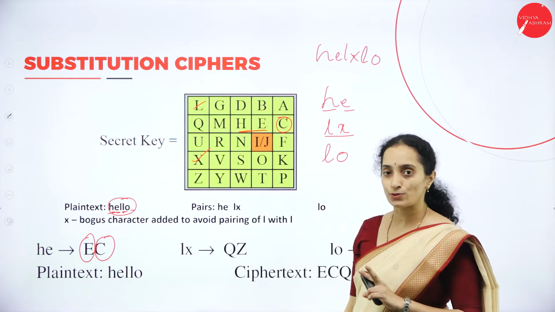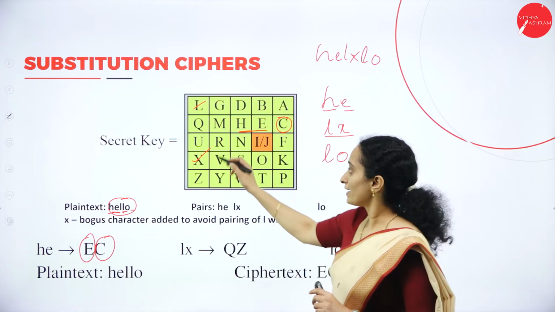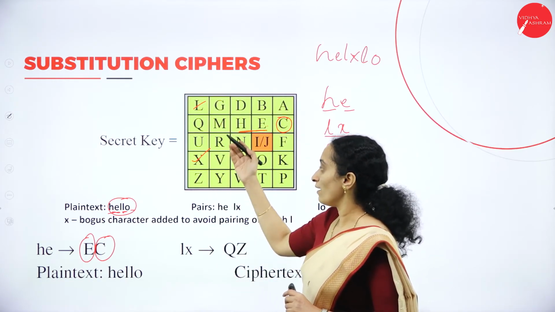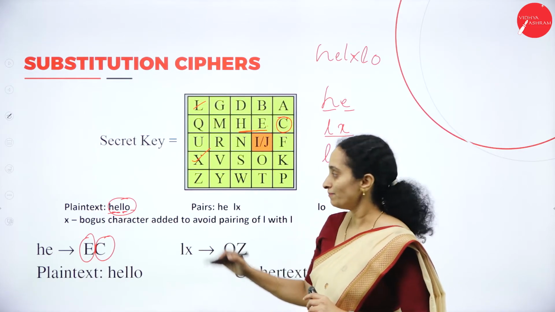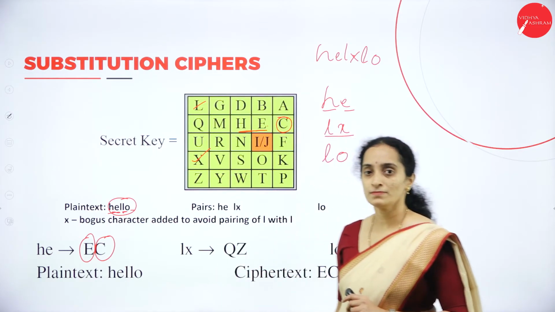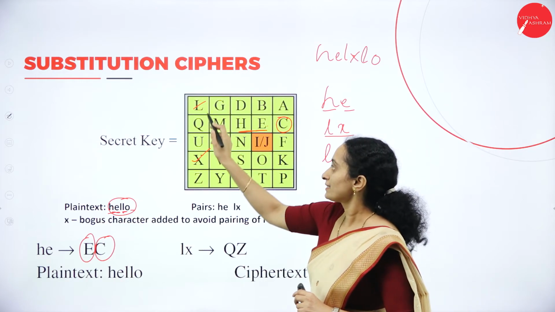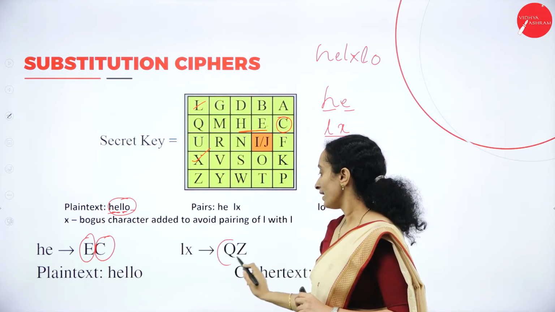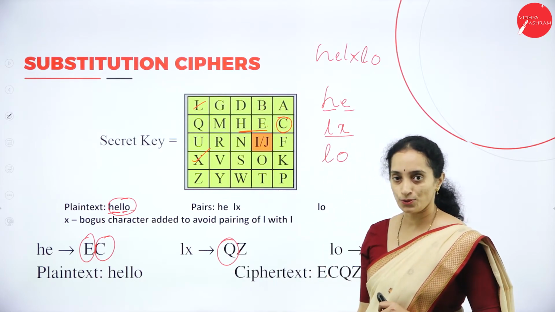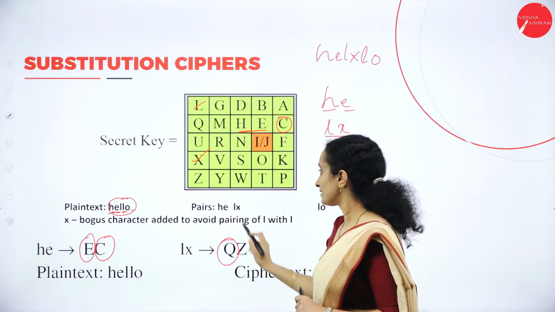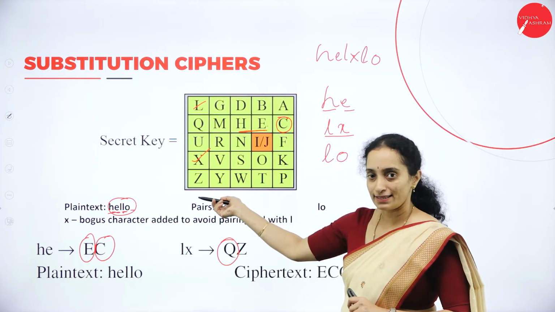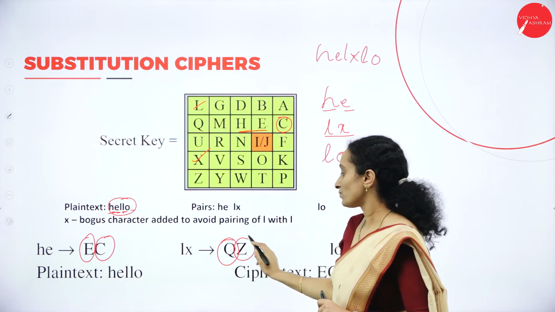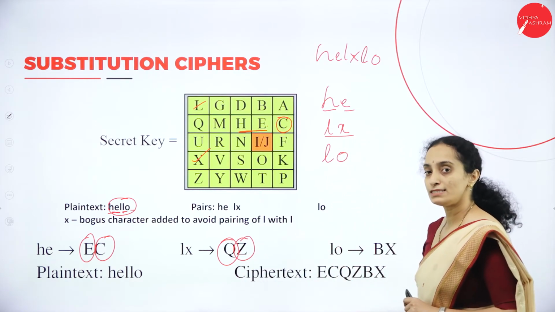What the second rule says is, if they are in the same column, you have to consider the next character in the column. The next character in L is Q. So L will be encrypted as Q. When it is X, the next character beneath the X in the column is Z. So X is encrypted with Z.